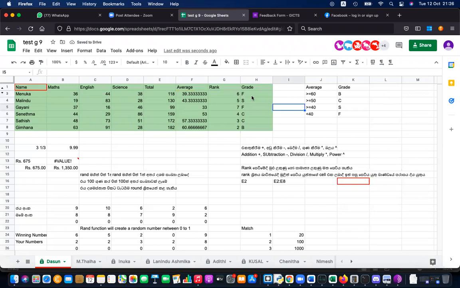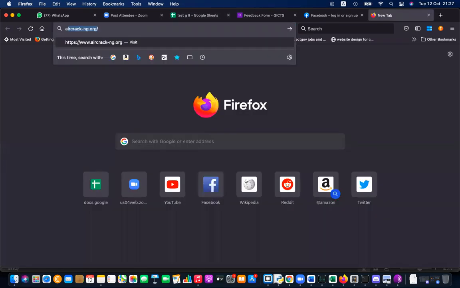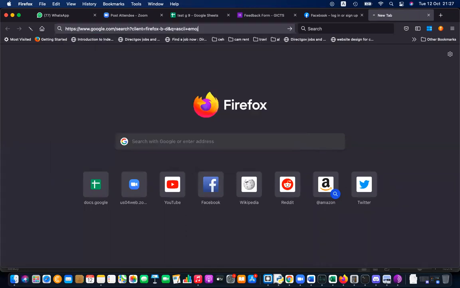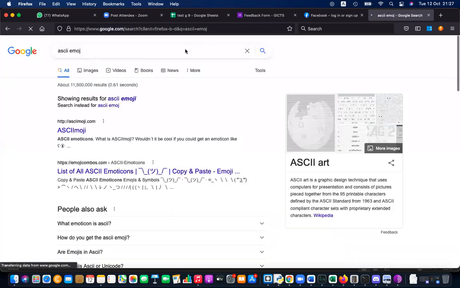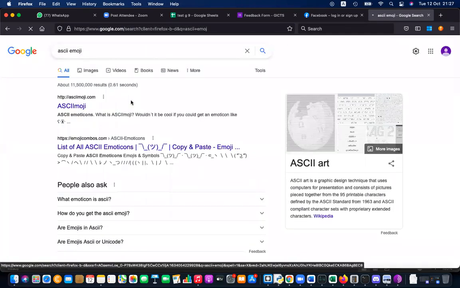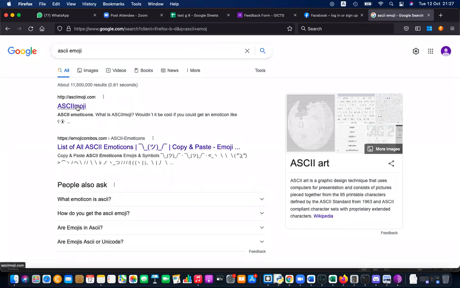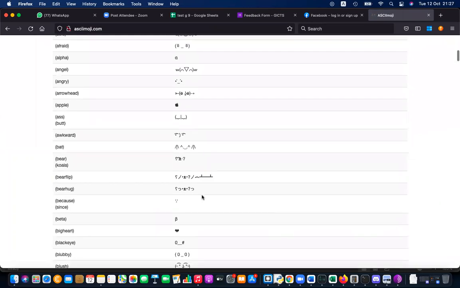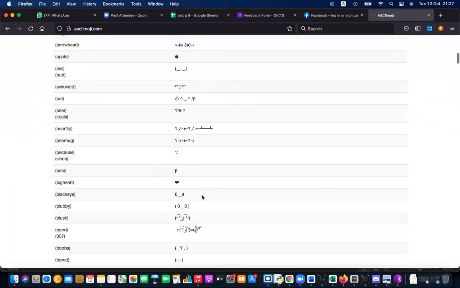Alt key and likewise you can enter, or you can use ASCII here. You can search for ASCII emoji, and then you can get here. So there are ASCII emojis. You can use these things, maybe a heart, let's say.